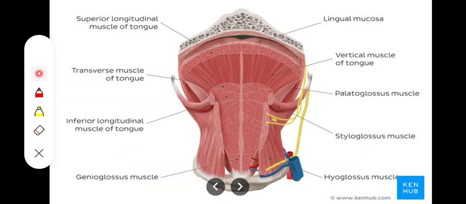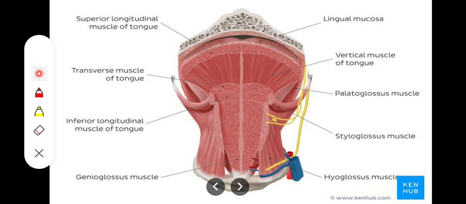So there are some intrinsic and some extrinsic muscles of the tongue. The muscles which originate and insert onto the tongue are called intrinsic muscles. जिनकी origin भी tongue से ही और insertion भी tongue पर ही हो रही है. And the muscles which originate somewhere else, like on the styloid process or on the mandible, and insert into the tongue, are called the extrinsic muscles of the tongue, right?